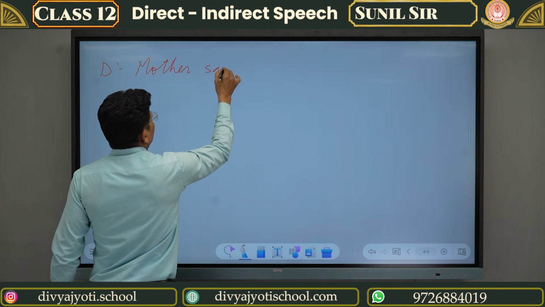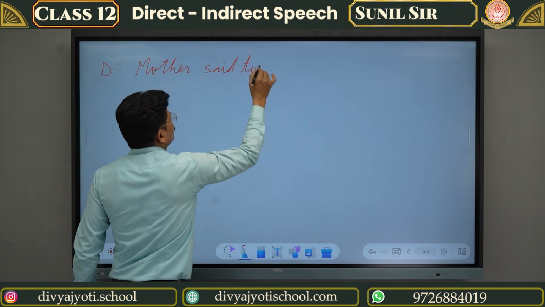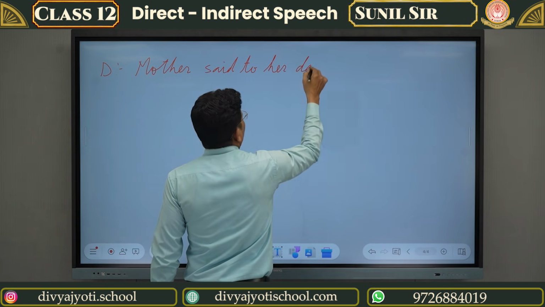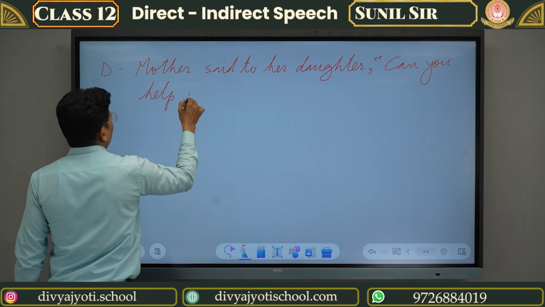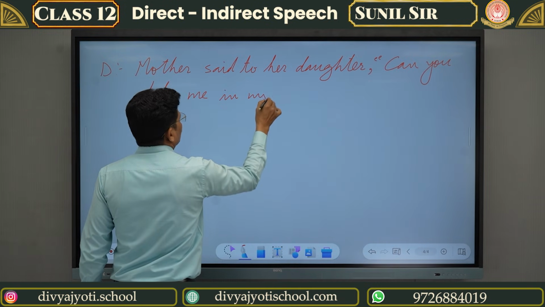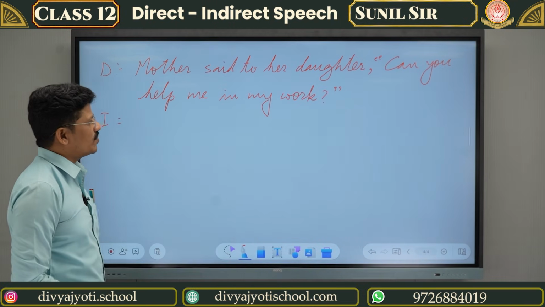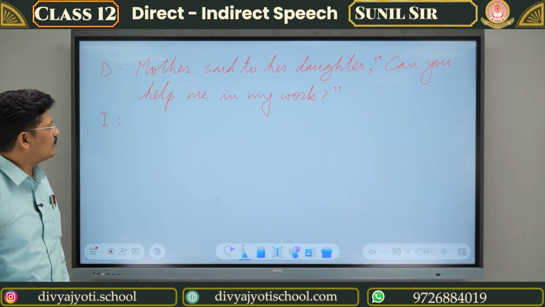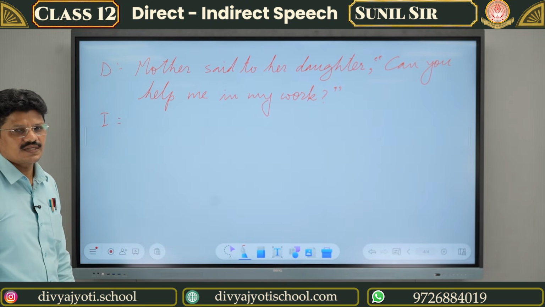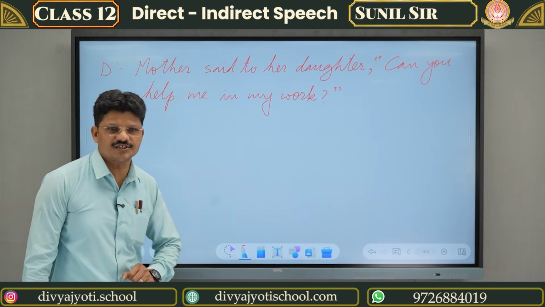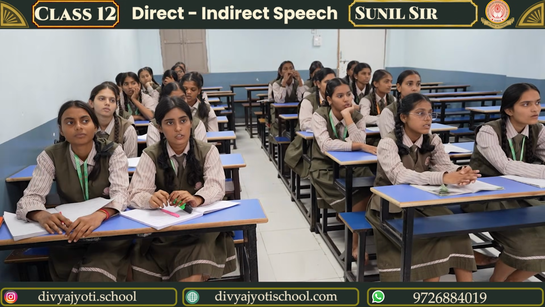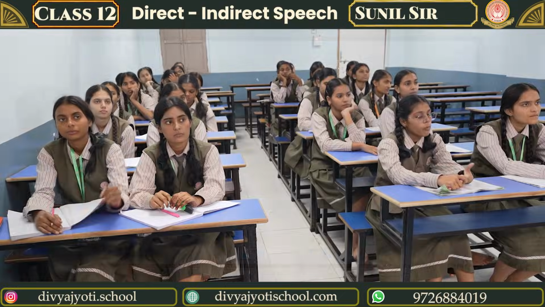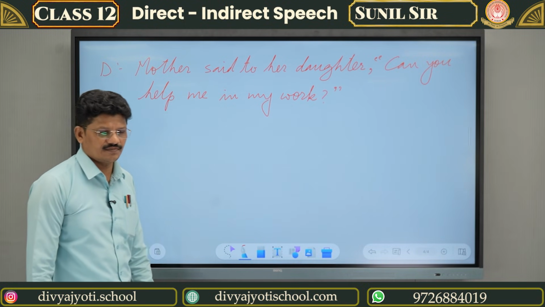Mother said to her daughter, "Can you help me in my work?" Which type of question is this? I am talking about the inverted comma sentence. "Can you help me in my work?" This is a question, but what type of question is this? This is a yes or no question. When there is a yes or no question, "said to" will turn into "asked".